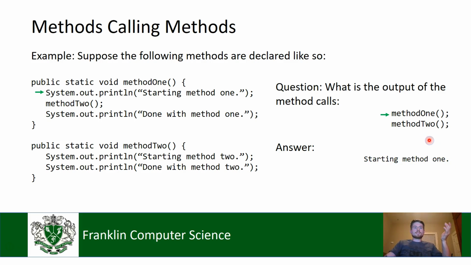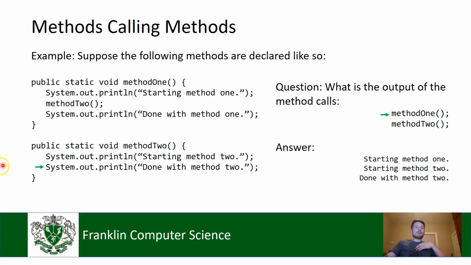So what happens next? Well, we call method 2, right? This is the next line. So we're going to say, hey, method 1, stop where you are. We're going to go run method 2. So we bounce down to method 2. And that first thing in method 2 is the line starting method 2. And then we execute the next line in method 2, which says done with method 2.